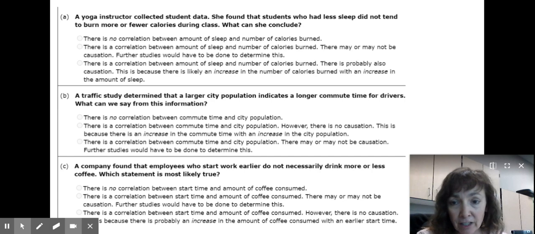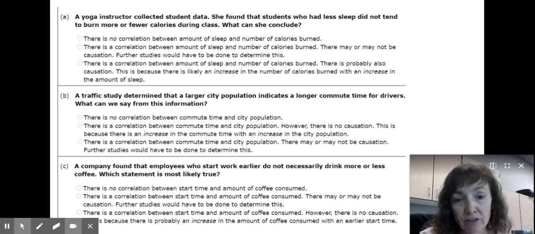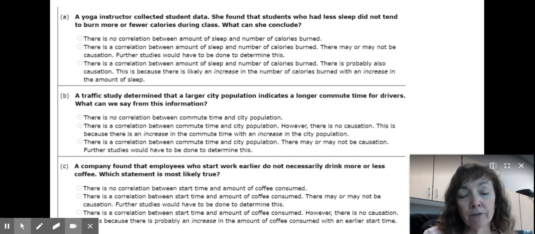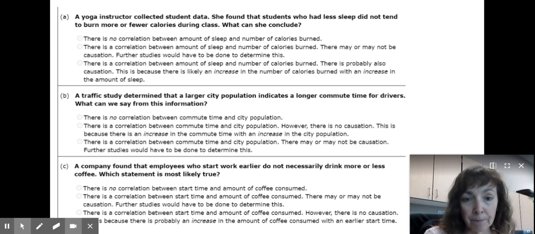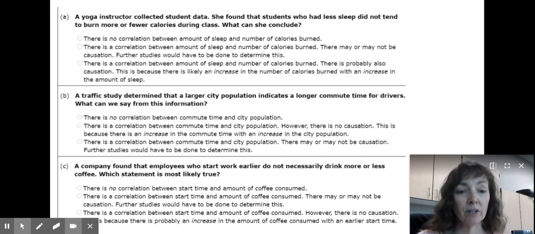B says a traffic study determined that a larger city population indicates a longer commute time for drivers. What can we say from this information? Well, we definitely see some kind of a relationship there. We're observing that it happens at the same time, that larger city populations and longer commute times for drivers seem to be connected in some way. So there's definitely a correlation.